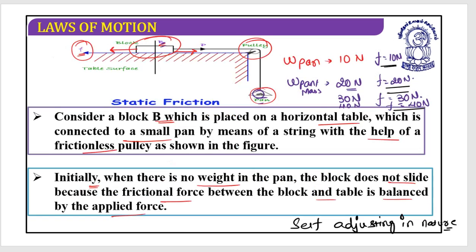It is going to adjust according to the external force being applied. Yes, it will definitely have a certain maximum value up to which it can adjust itself, but it is self-adjusting in nature. I hope these things are clear.